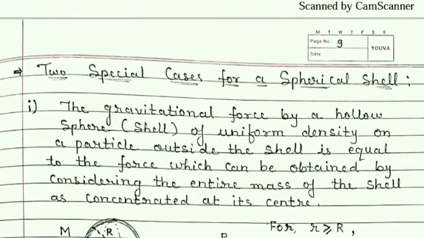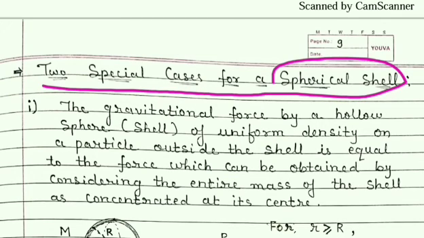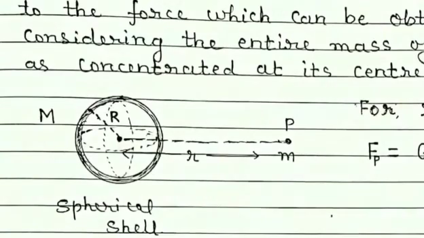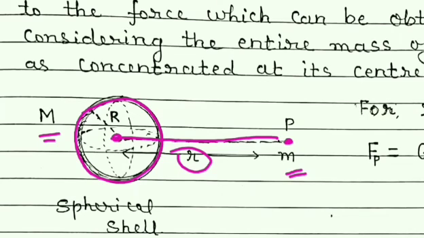Now there are two special cases for a spherical shell. Spherical shell means a hollow sphere. Now students, it says that if there is a spherical shell of mass M, and if we place any other point mass outside this sphere, you can see this mass is placed at point P, which has a distance r from the center of the sphere.